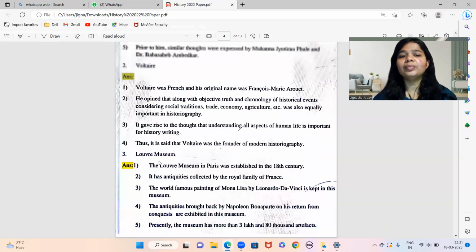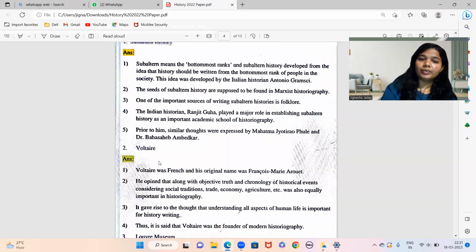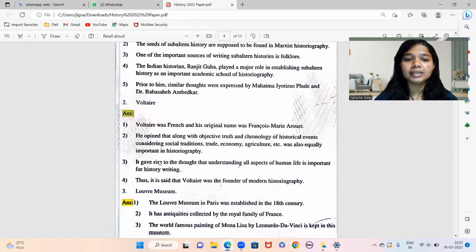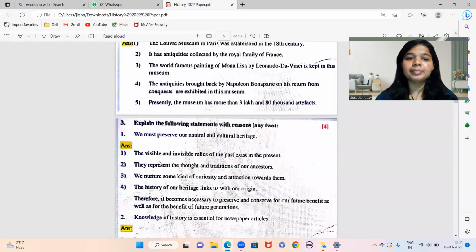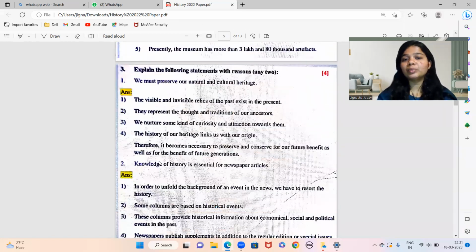Okay, so this is how we end the short notes part. Out of the three, you have to write any 2 for 4 marks. Next, coming to: explain the following statement with reasons. That is, you have to give reasons.